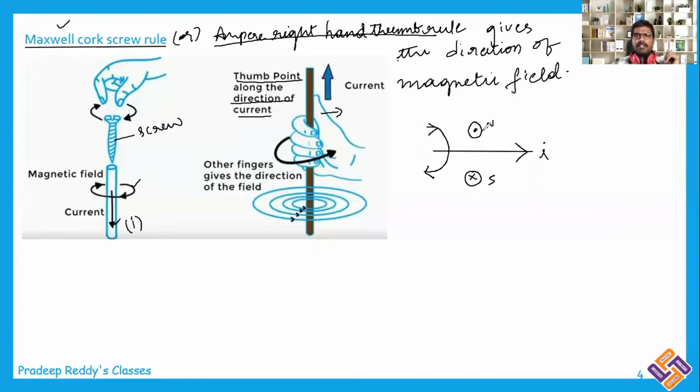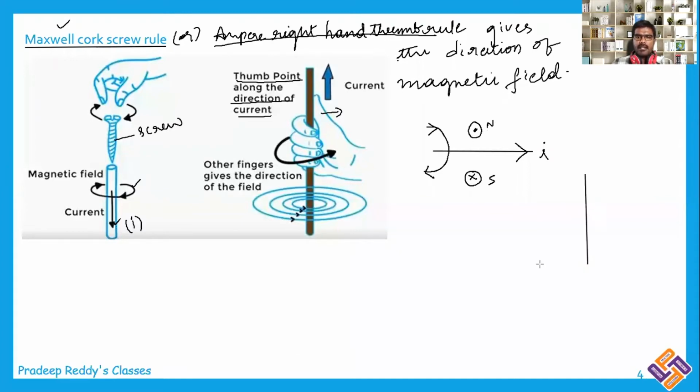So as magnetic fields are coming out from above, I am considering it as north, and it is entering into the south. So this into mark I am representing as south. So above the wire, if it is acting as north, below the wire it acts as the south. Likewise, let me show you one more example.